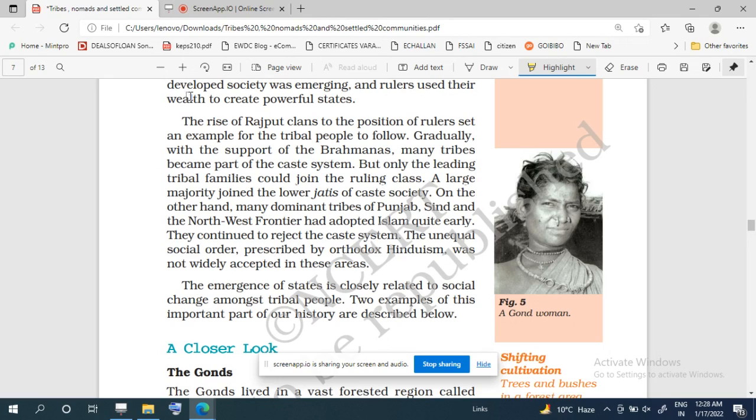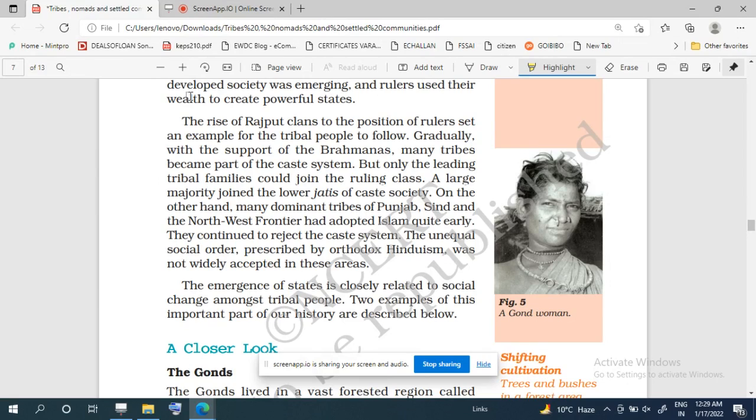और नॉट ओनली दिस, बहुत सारे जो डोमिनेंट ट्राइब्स थे पंजाब के, सिंध के, नॉर्थ वेस्ट फ्रंटियर के, उन्होंने अब एक नई स्टार्टिंग ये भी होती है कि दे जॉइंट दिस Islam. They adopted Islam because in Islam there is no concept of inequality, and the unequal social order is not accepted there like Hinduism. So we see that people started adopting Islam.